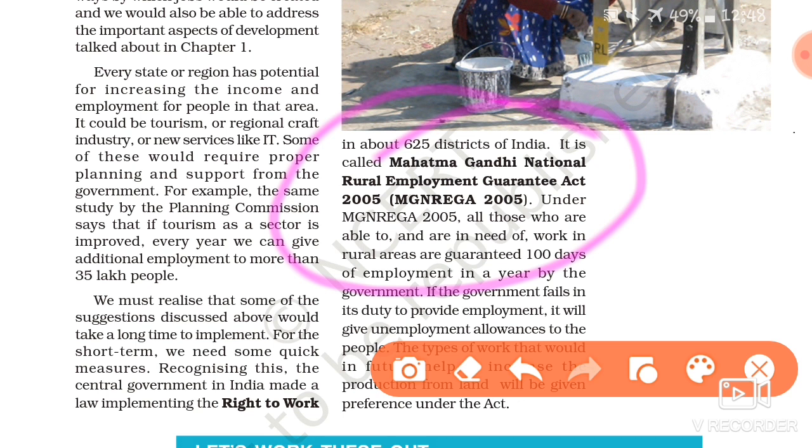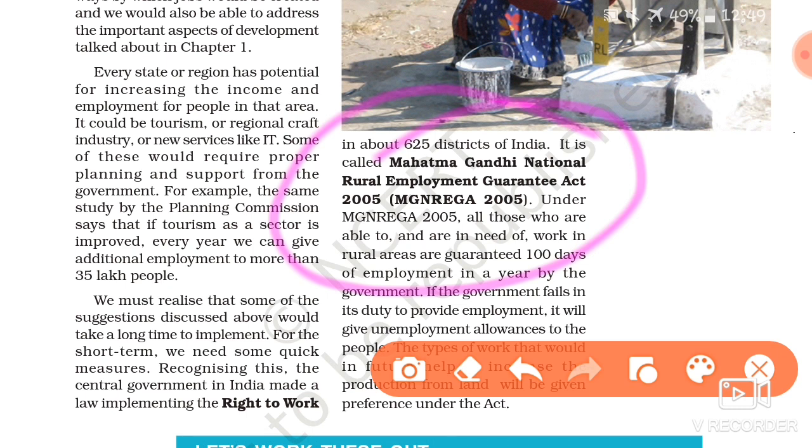Under this scheme, all those who are able to and are in need of work in rural areas are guaranteed 100 days of employment in a year by the government. And if the government fails in its duty to provide employment, it will give unemployment allowances to the people.